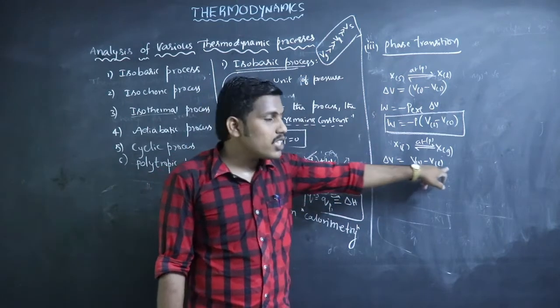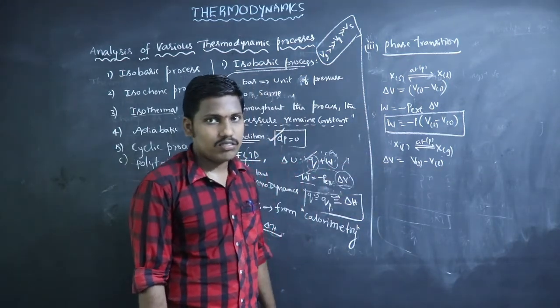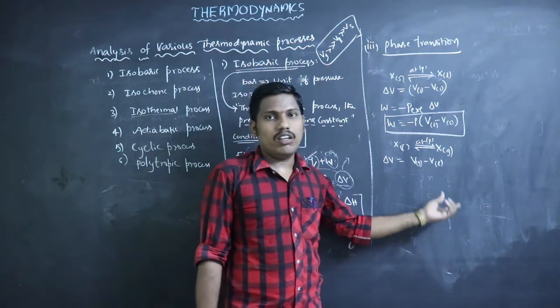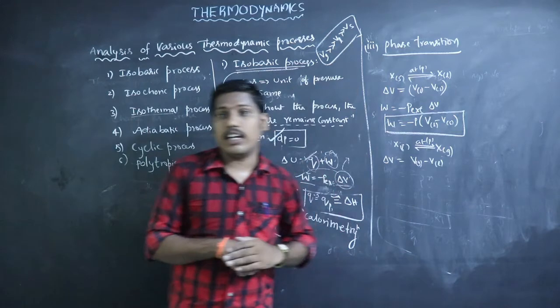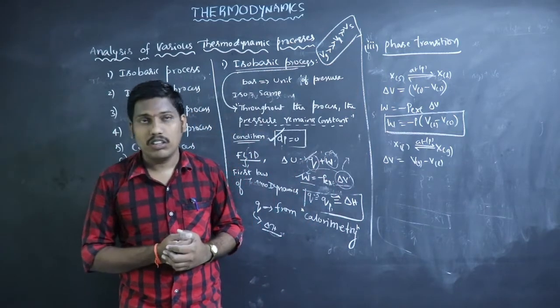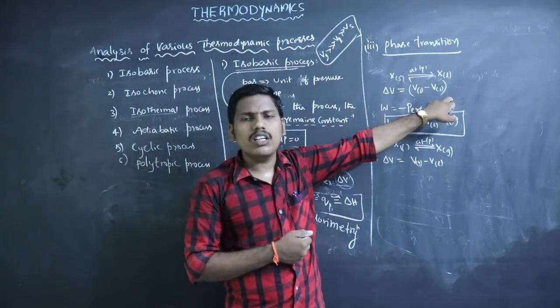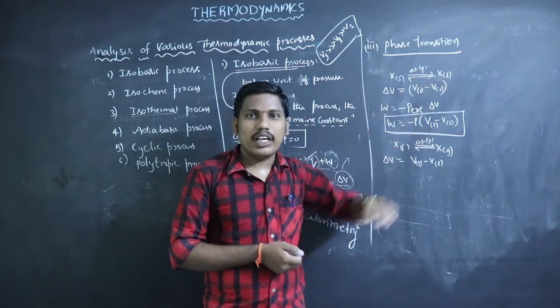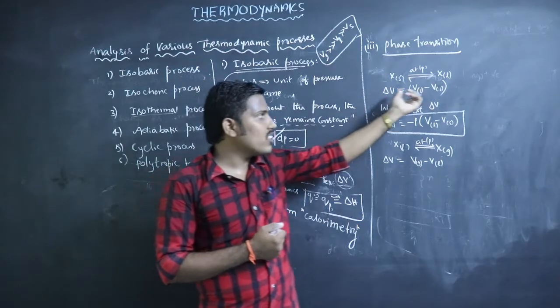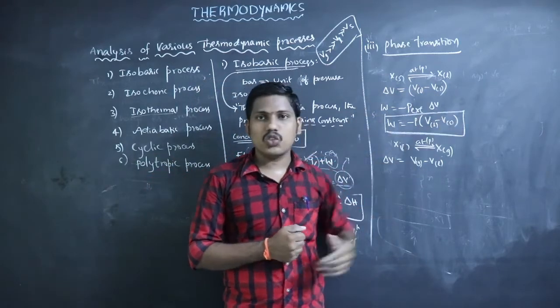Then delta V is volume of gas minus volume of liquid. So here liquid and gas are both present. Earlier, with liquid and solid, when compared with gases both volumes are negligible, but there was no gas, so we could consider both liquid and solid.